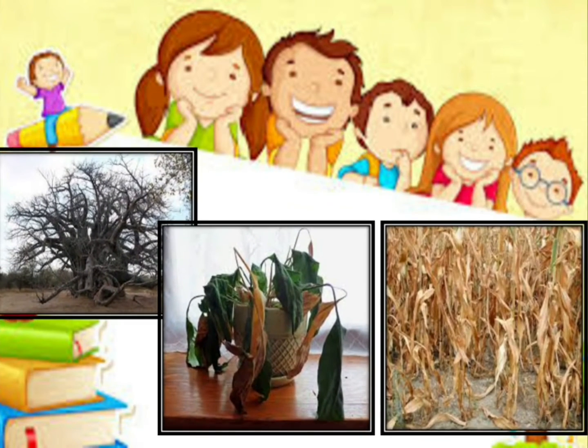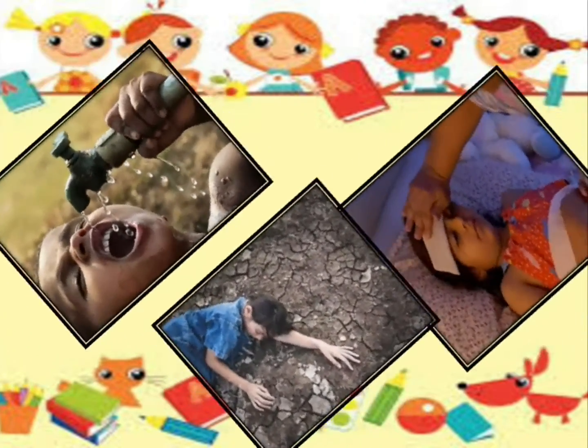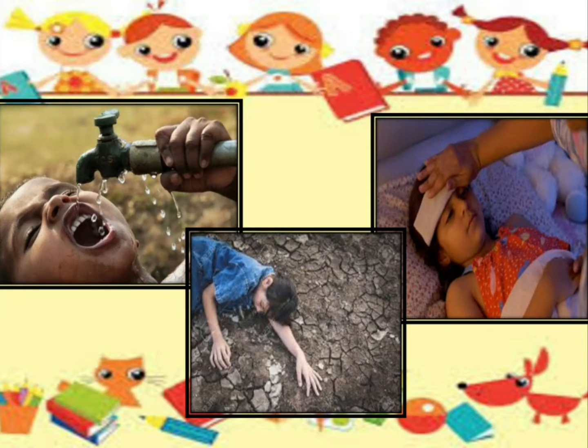If plants do not get water, they will start drying. If they do not get water for many days, for a longer time, they will dry and die. What happens if we don't get water to drink? We will feel thirsty. We will feel tired. If we don't drink water for a longer time, we may fall ill also.